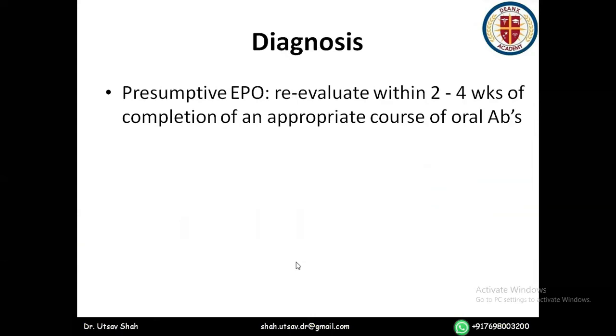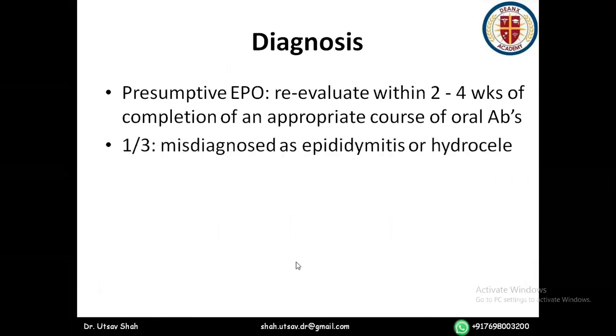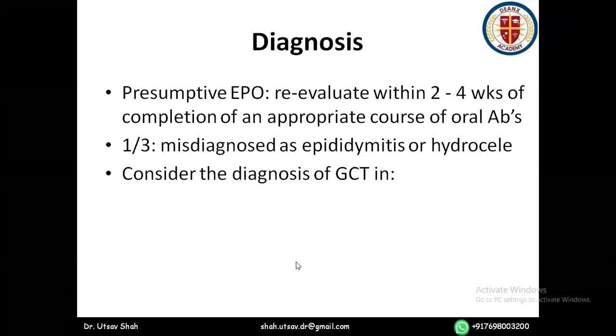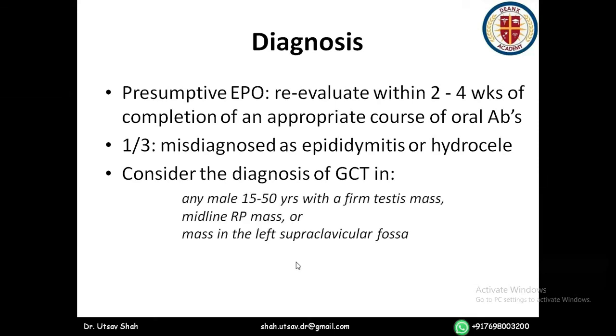So, how do you diagnose? Sometimes you don't feel like it is a testicular tumor, and you feel like it is epididymitis or orchitis. So you reevaluate within 2 to 4 weeks after giving a course of antibiotics. One-third are misdiagnosed as epididymitis or hydrocele, and they undergo transscrotal surgery, which is disastrous. So it is important to consider the diagnosis of germ cell tumor in any male 15 to 50 years with a firm testicular mass, or a retroperitoneal mass.